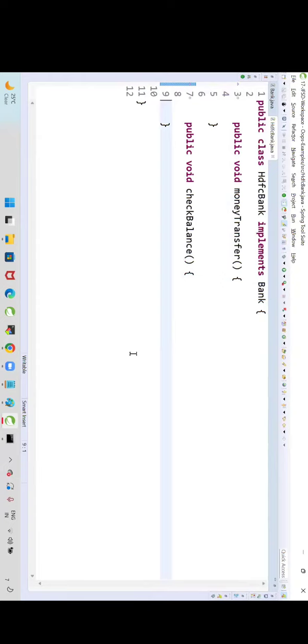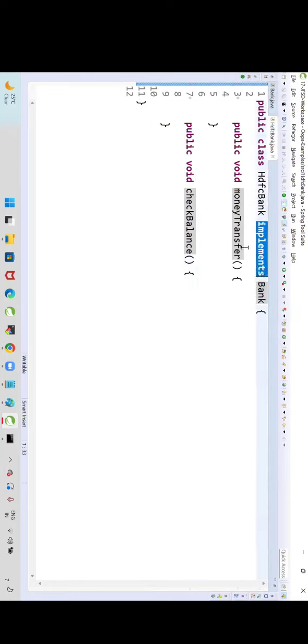What is the meaning of that? Can I say I am overriding? Yes. So who is my parent now? Bank. Is bank a class or an interface? Bank is an interface. So how am I implementing an interface? By using the implements keyword. Inside this, it's your choice what logic you want to write.